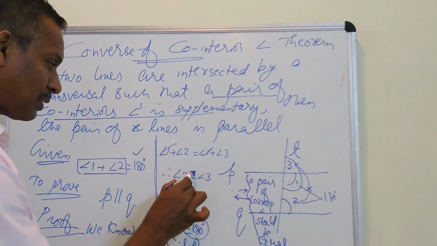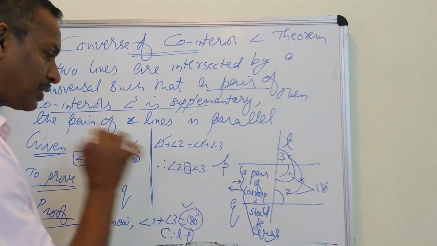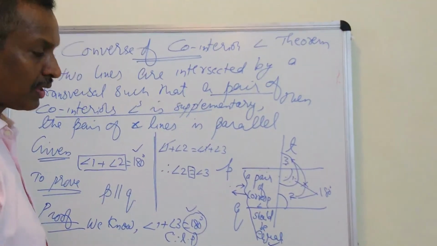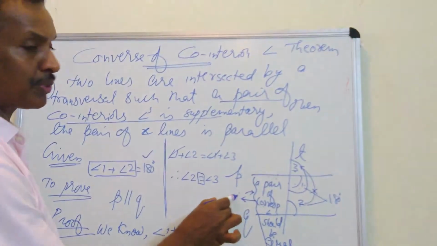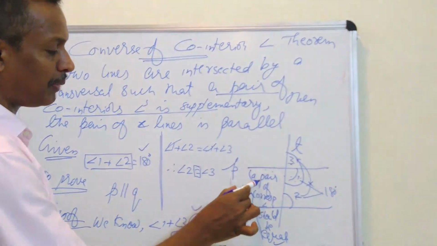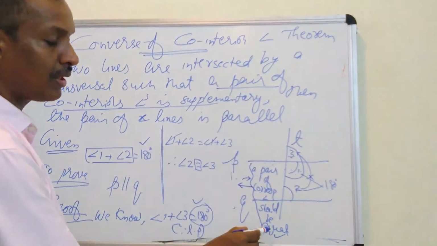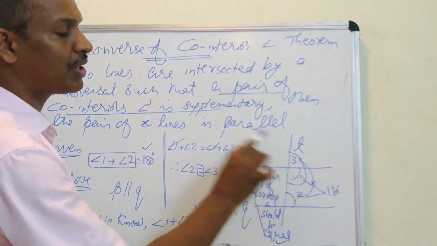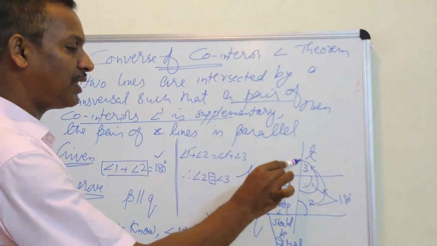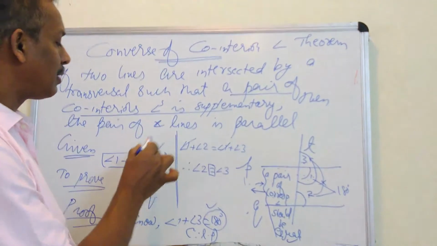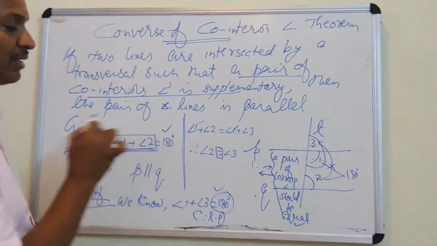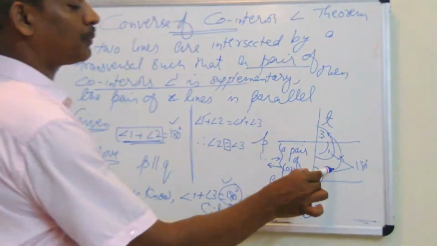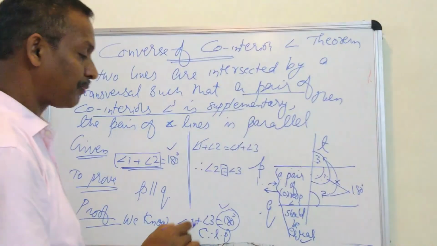Just now we proved their measures are also equal. And we know this is the precondition to prove two lines are parallel. A pair of corresponding angles should be equal. Here we took the corresponding angles. At that time they were not equal. But using the linear pair property and the given concept of sum is 180, we reached corresponding angles are equal.